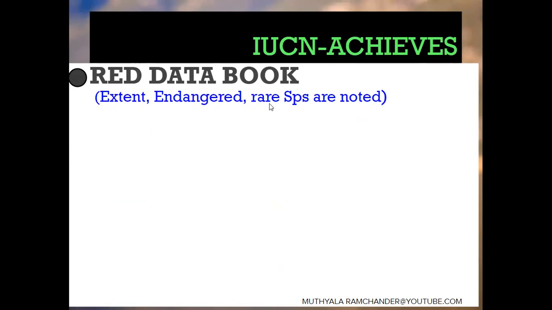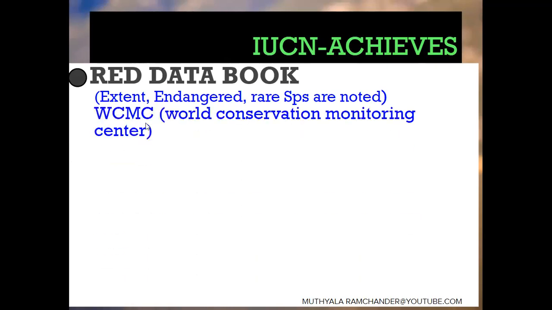If any plant or animal is entered in that Red Data Book, they are focused on and conserved by IUCN. Endangered, extinct and rare species are noted in that Red Data Book. The Red Data Book plants and animals are compulsorily protected and conserved by IUCN.